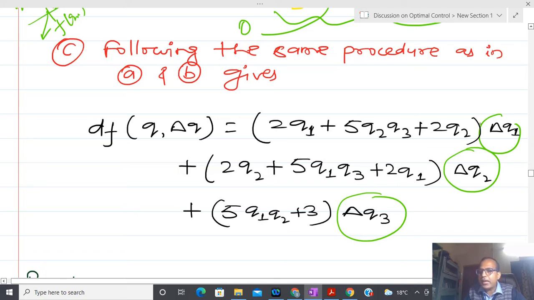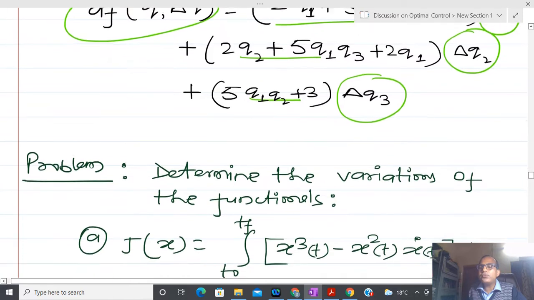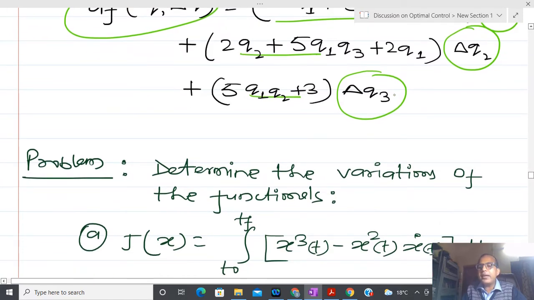Delta q1, delta q2 and delta q3 are linearly independent, so I can vary them, and at the maxima or minima place we know that this should be 0. Due to that reason, this coefficient and this coefficient should be 0. That condition comes because we are talking about linear dependence and independence. I hope you are able to understand the problem.